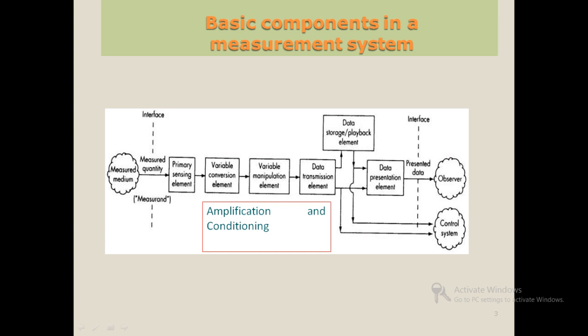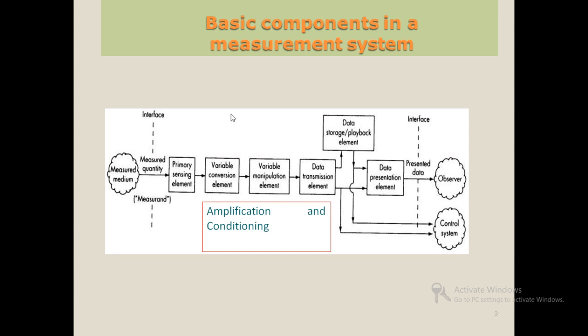Then the electrical signal is converted by variable conversion, and it is manipulated in a data processing stage. Then the data may be stored or presented to an observer. It is also important to mention that a power supply is an important element for the entire system.